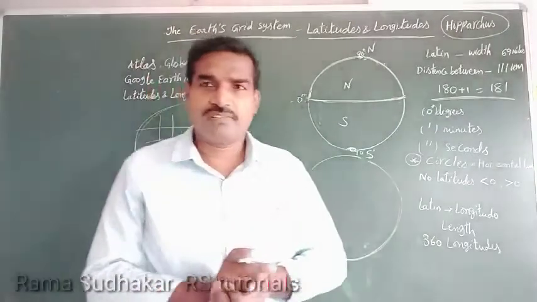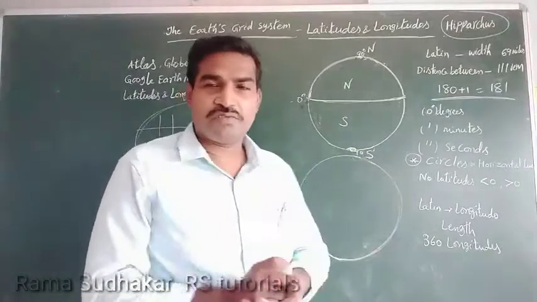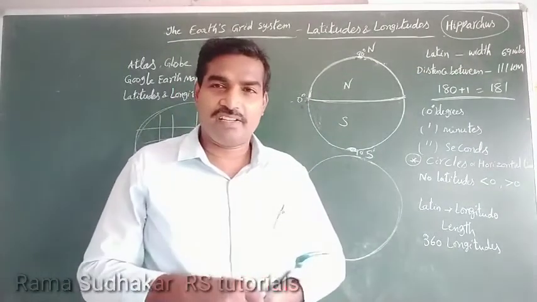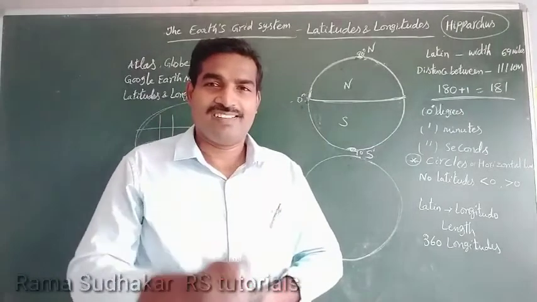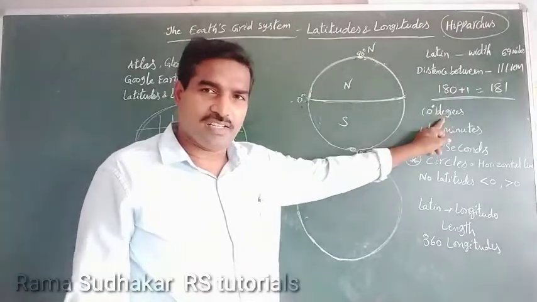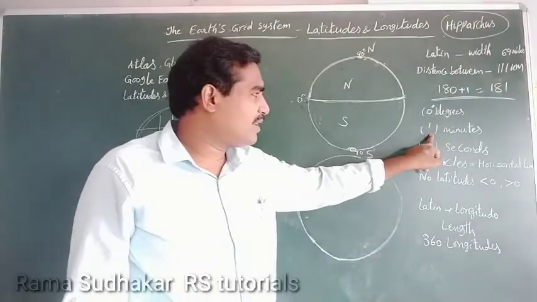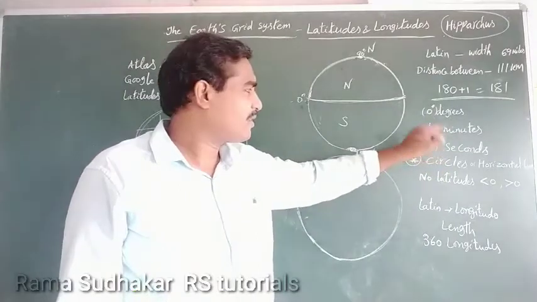Next, very important one, the latitudes are expressed in degrees and minutes and seconds also. See, look at here, degrees and minutes and seconds. Like that we have to write. Understood?